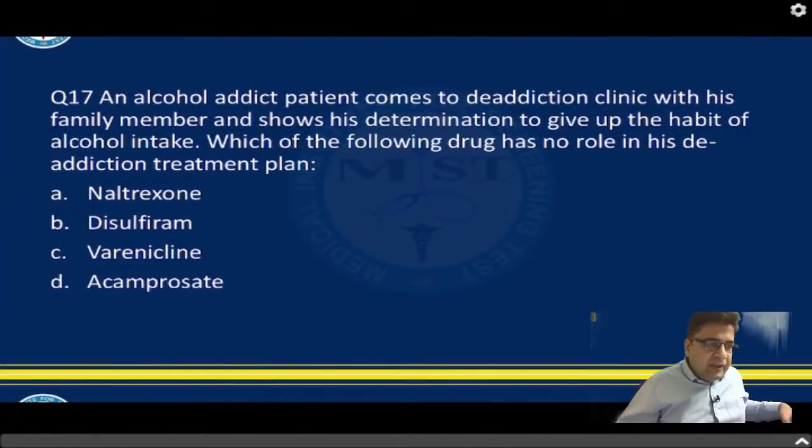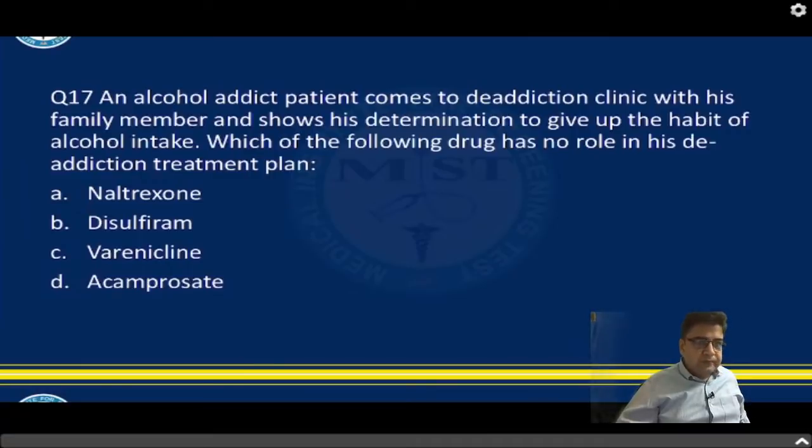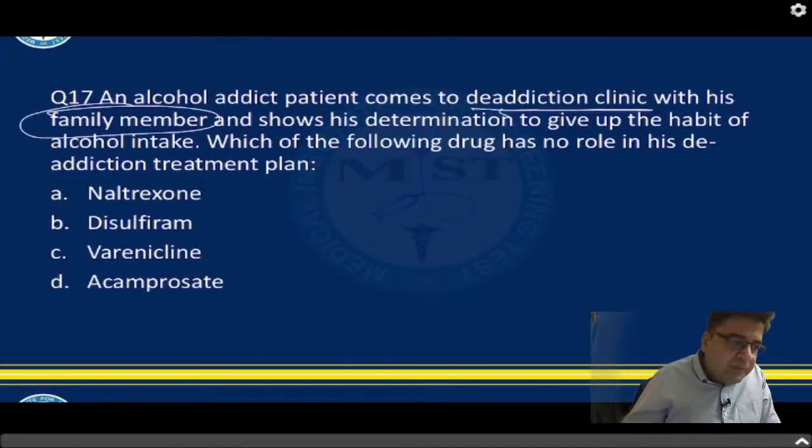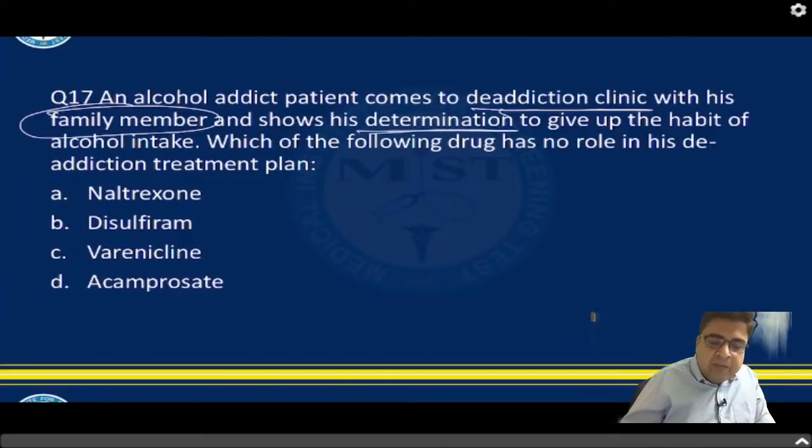So question number 17. An alcohol addict patient comes to you in a de-addiction clinic with his family members. So the family support is there, and the patient is very much determined that he has to give up the habit of alcohol intake. Which medicine has no role in the de-addiction treatment plan?